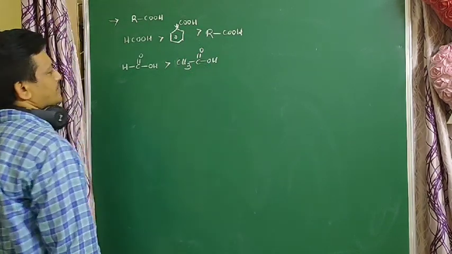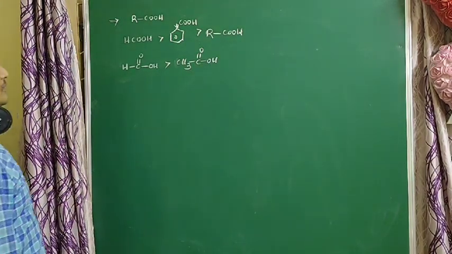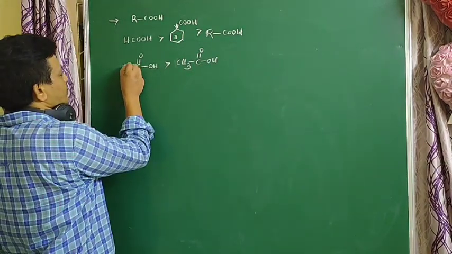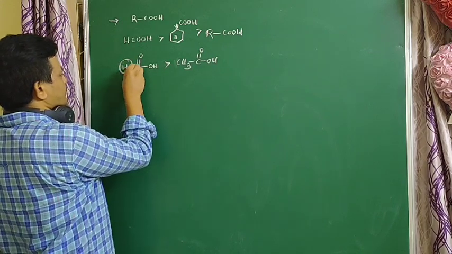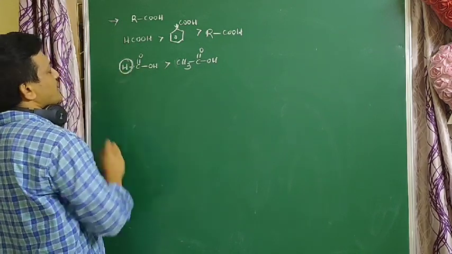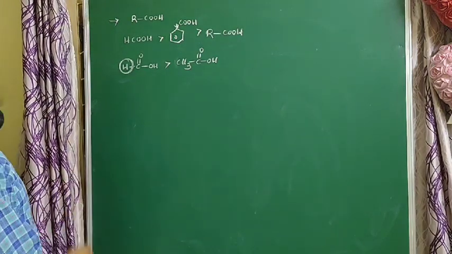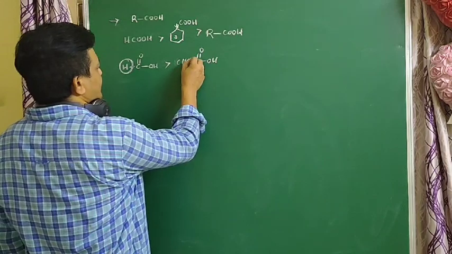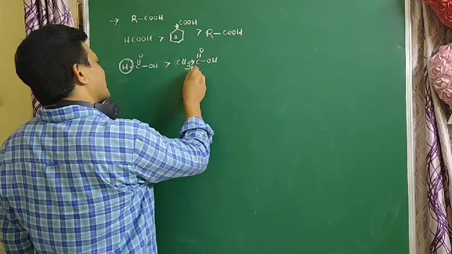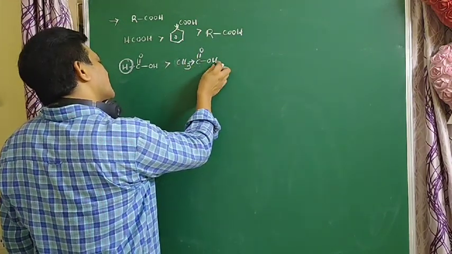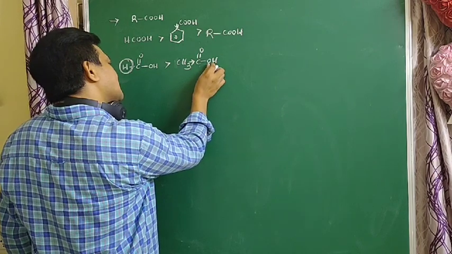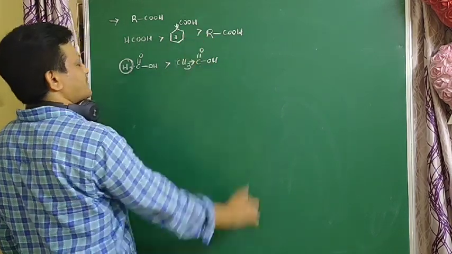Why? Here hydrogen has no inductive effect, zero inductive effect, neither positive nor negative. Here the methyl group is a plus I group, donating electrons, so this oxygen does not easily donate H plus ions.